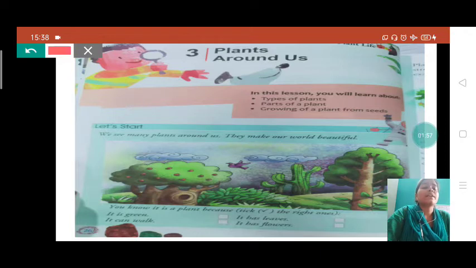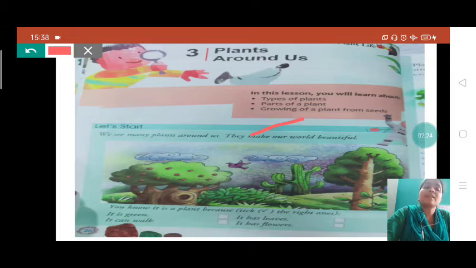Okay students, now the next one is growing of plant from seed. We have discussed student that many fruits have seeds inside them, and these seeds already have a small plant inside them. When these seeds get enough water, air and sunlight, then what happened?